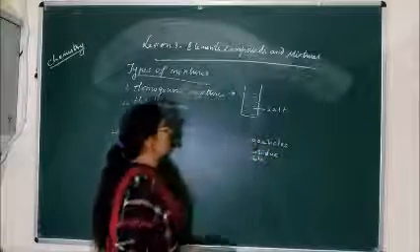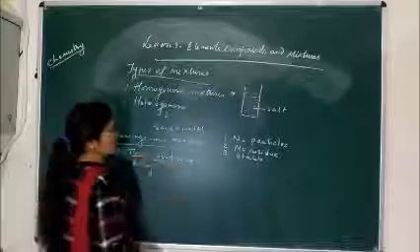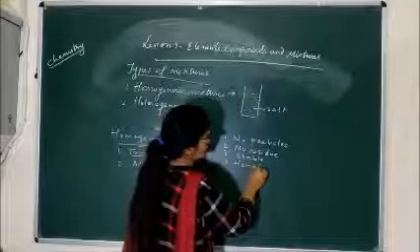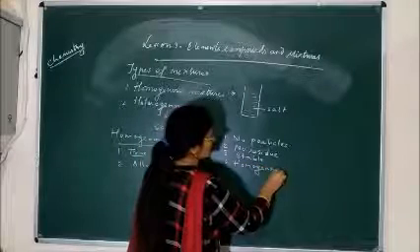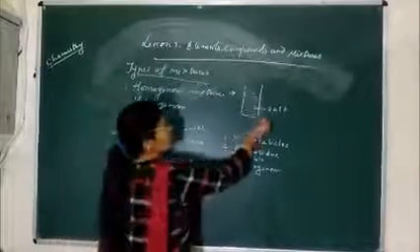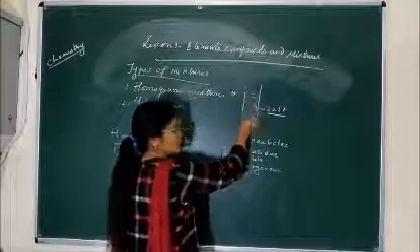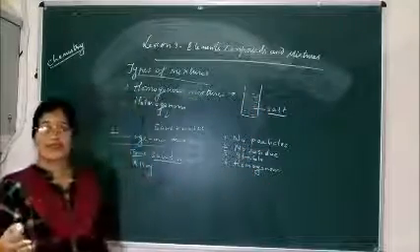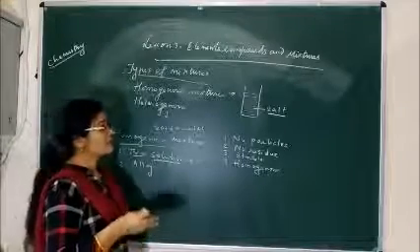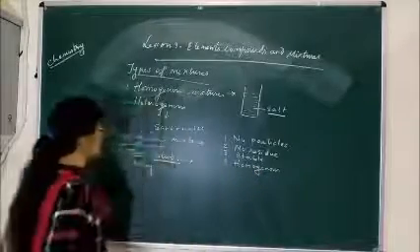So these are some of the properties of the true solution, and true solution is a homogeneous mixture. First property is that it is a homogeneous mixture in which the solute gets totally dissolved in the solvent. As I told you, solute is salt or sugar and the solvent is water. Solute means the substance which gets dissolved in the solvent, and solvent means the substance in which the solute gets dissolved.